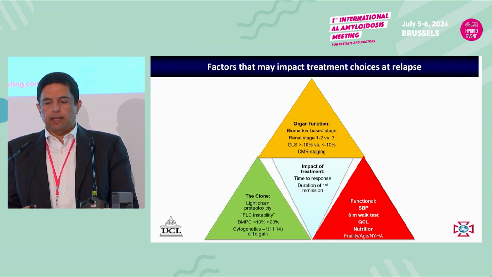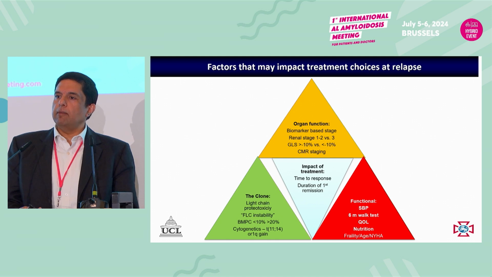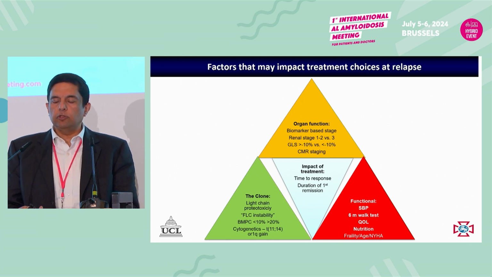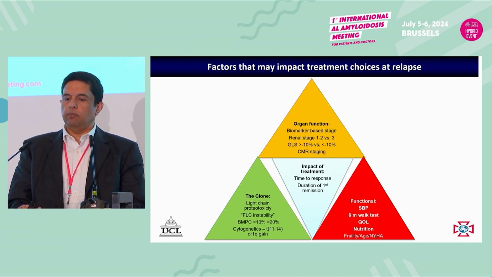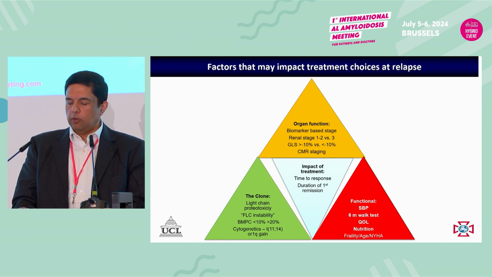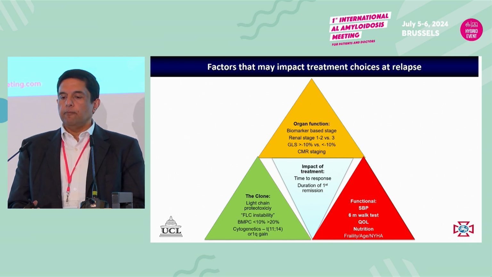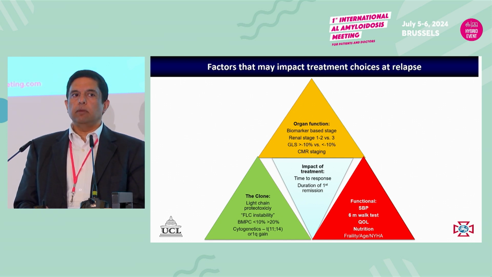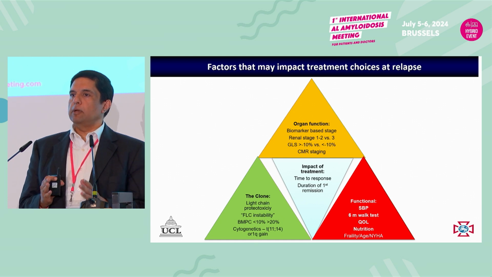I showed this slide at ISA about what can be staging for amyloidosis, but these are also the risk factors that we have to consider both at baseline, but also at the time we start thinking about treatment. The organ function, the biomarker-based staging system, all of that is very important at baseline.